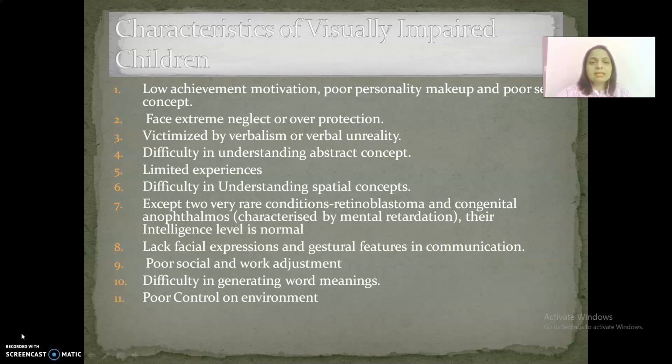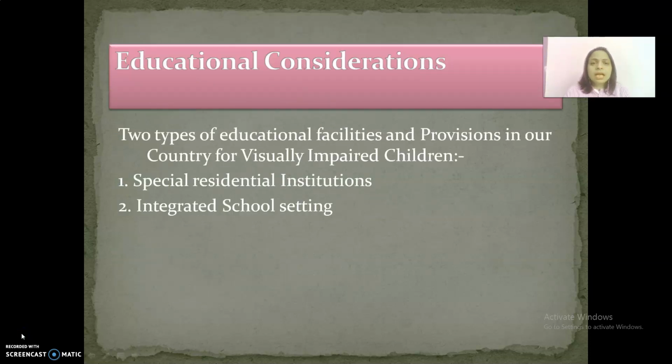Now let us discuss the educational considerations for these children. Educational facilities in our country for visually impaired children are in two forms. First, special residential institutions, and second, integrated setting. Special residential institutions: specially trained teachers use Braille to teach blind children or children with very low vision in these schools. The curriculum meant for these schools is the same as for the normal school of the particular grade or level.